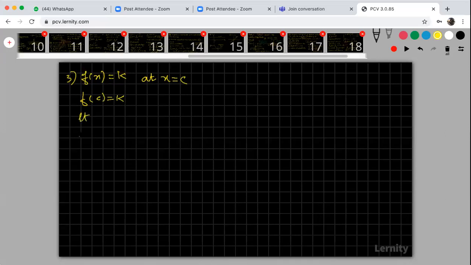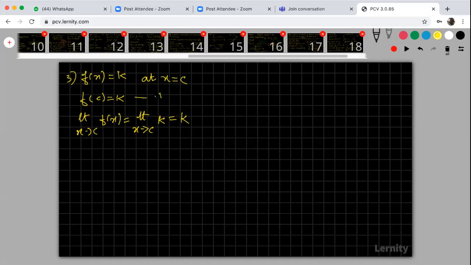Right, now come to the limit of the function. Limit x tends to c f of x. Actually, what is your f of x? Your f of x is k. Now you are substituting the value of x is c, but here there is no x, so therefore it is again k.